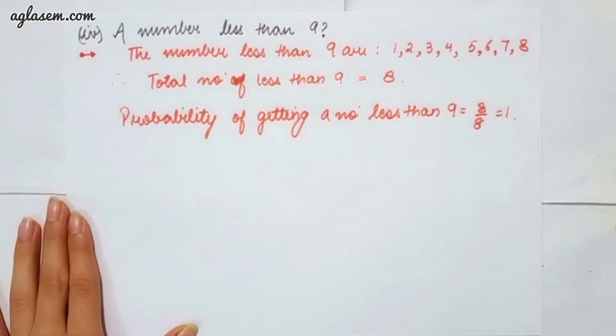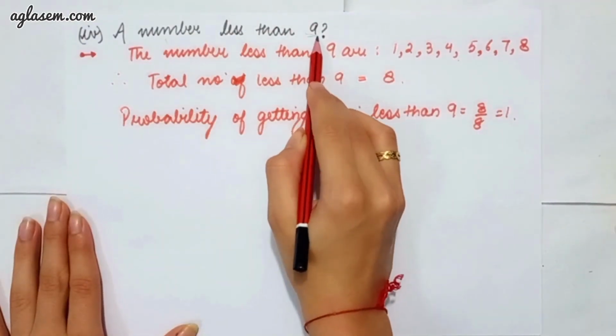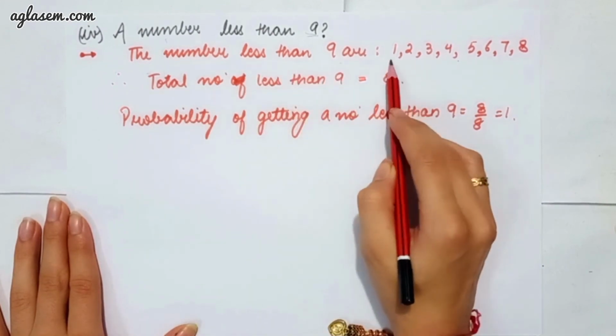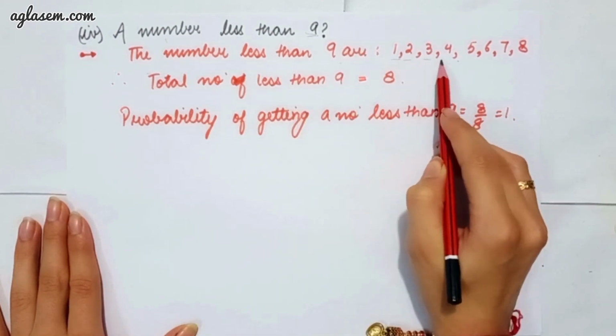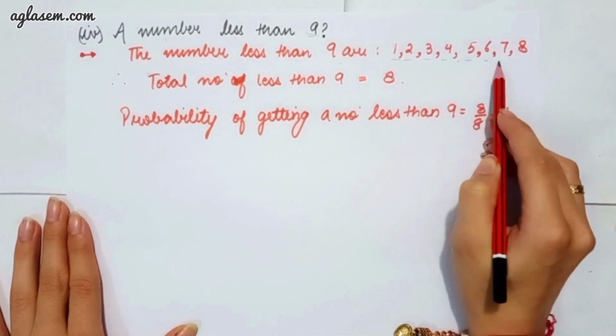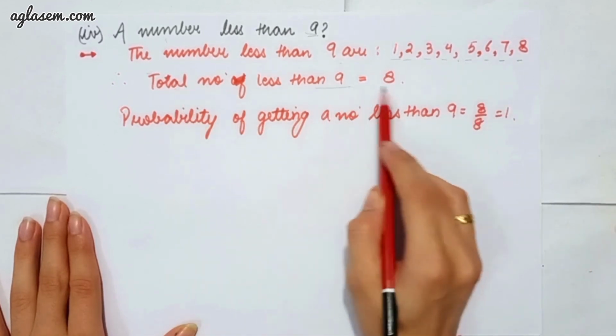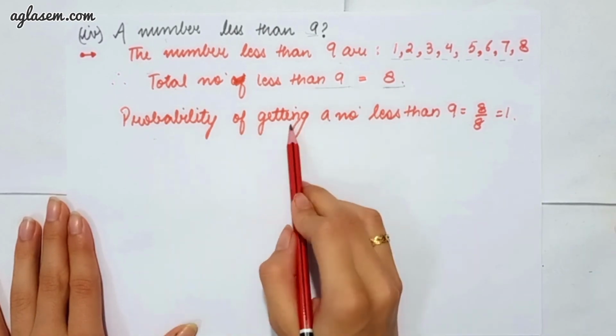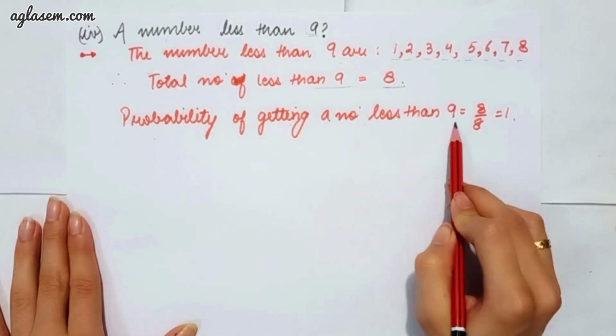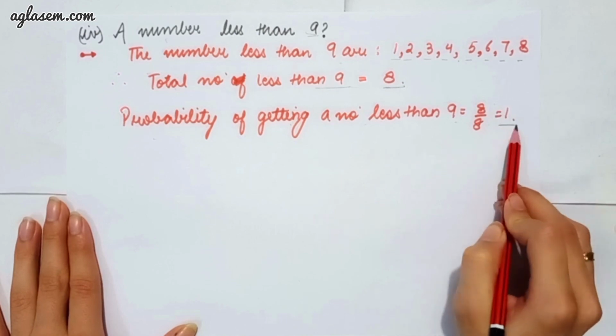Fourth part says a number less than 9. So here the numbers less than 9 are 1, 2, 3, 4, 5, 6, 7 and 8. So the total number less than 9 are 8. So the probability of getting a number less than 9 is 8 upon 8, that is 1.